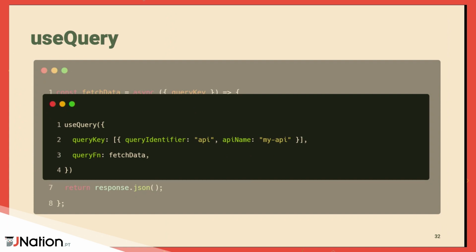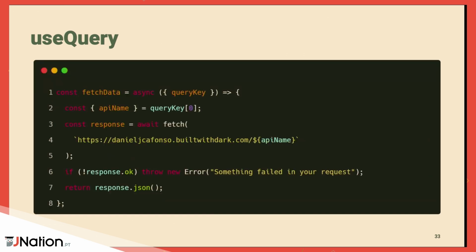But one important thing as well, and this is why I make a lot of effort to say, add all the dependencies in your query, because here we have a query, we have our array, and this is a pattern that I like to do, which is in the first position of the array, I add an object which has some identifiers. Why? Because you can pass the query key into your query function. So your query function has something which should be up here, which is called the query function context. And this query function context gives you access to your query key and a bunch of other properties that you might need, but in this scenario are not relevant.